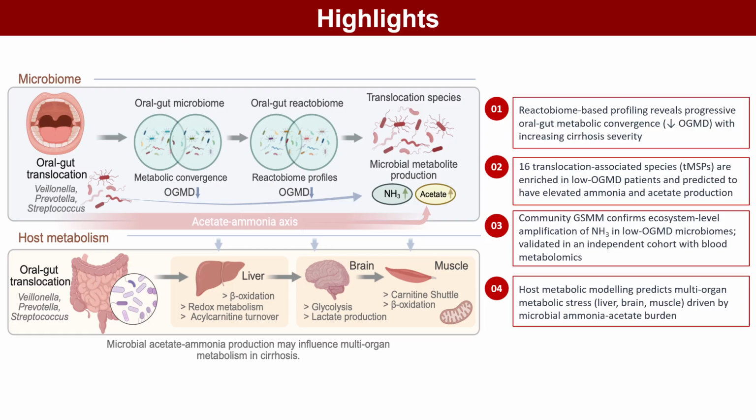First, I'll highlight our main findings. Using paired oral gut metagenomics and metabolic modeling, we identified 4 key points. Oral and gut microbiomes become increasingly metabolically similar with disease severity. The species driving this convergence are predicted to produce elevated ammonia, often coupled with acetate. These patterns are supported by community-level modeling and independent validation. Finally, host modeling suggests the broader multi-organ metabolic burden.